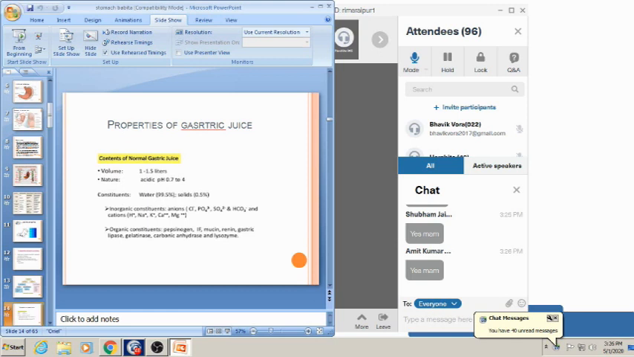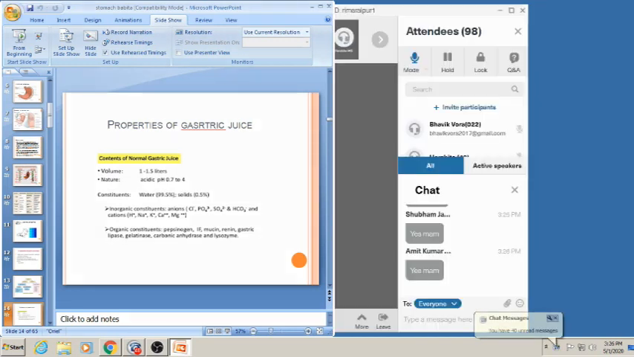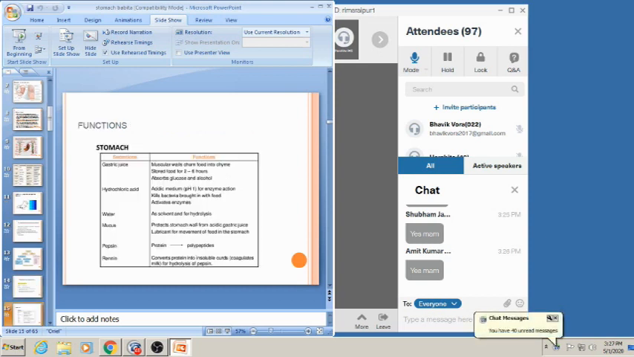Now coming to the properties of the gastric juice. Contents of normal gastric juice: volume 1 to 1.5 liters. Its nature is acidic. Constituents: water 99.5%, solid 0.5%, inorganic constituents I already told you, organic I already told you. Now coming to the function of each and every secretion.